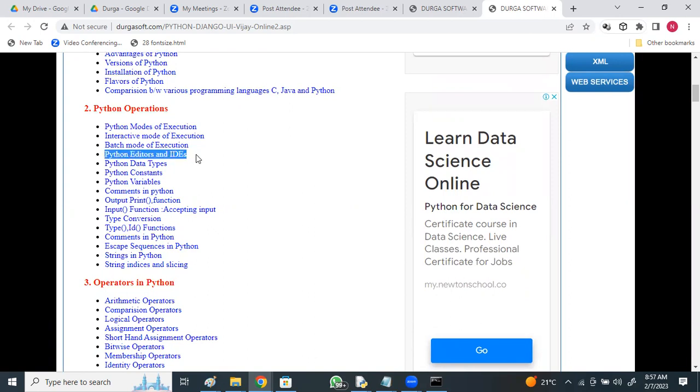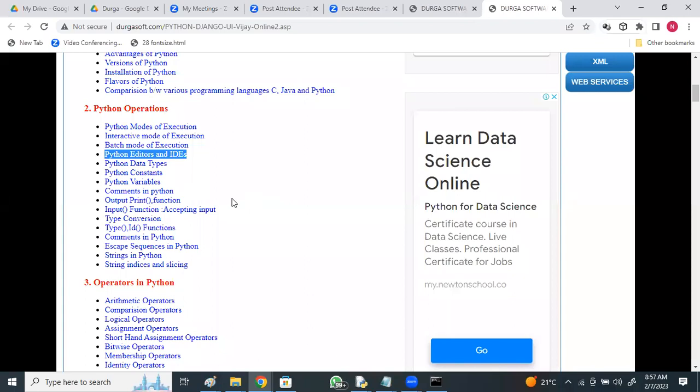Python editors and IDEs. In real time, we use IDEs, integrated development environments. I'm going to provide you the knowledge on all those IDEs, like PyCharm, PyDev, Jupyter, that is Anaconda, Jupyter Notebook, Spyder, Eclipse, NetBeans, VS Code. I'll be showing you installation, how to download step by step and how to install them.